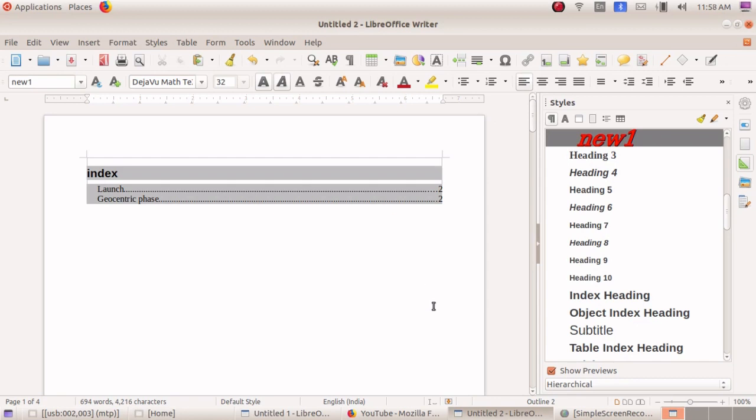So these are the main contents which we have studied using styles in LibreOffice Writer. Next we have to discuss mail merge, how to create a number of invitations and a number of certificates like this. Such documents we can create using LibreOffice Writer. Let's see.